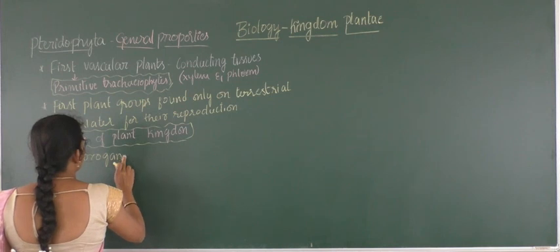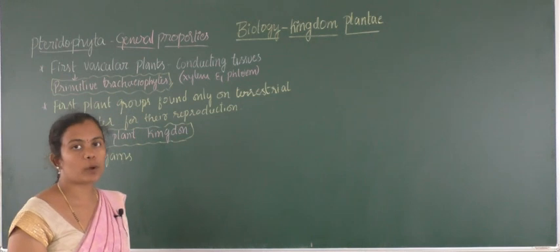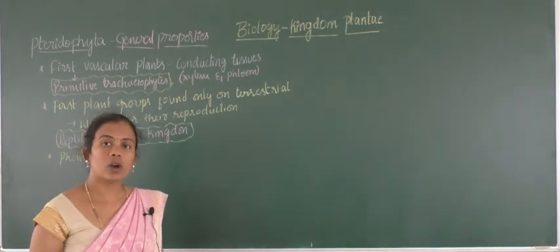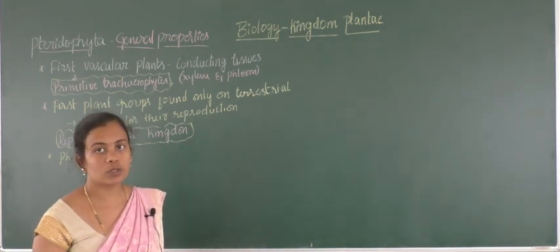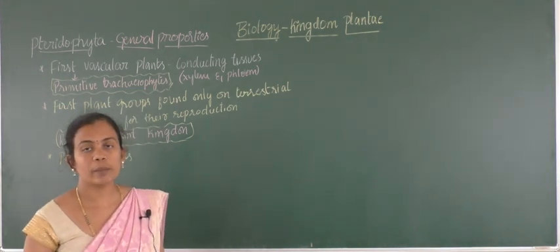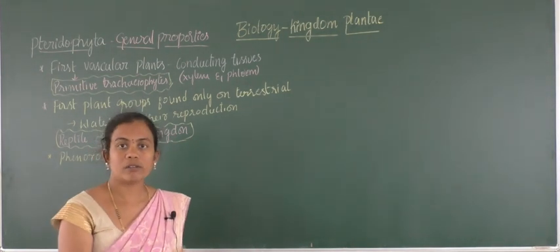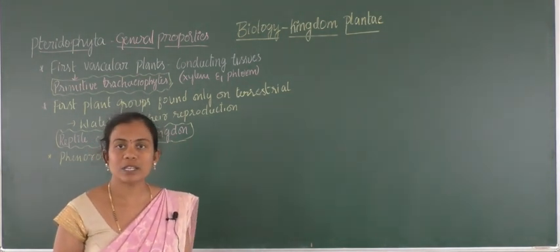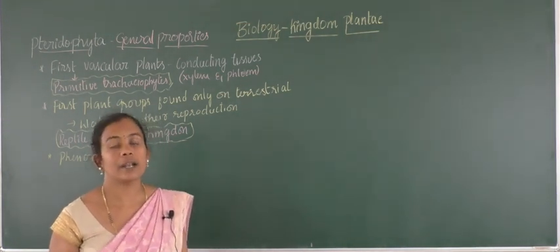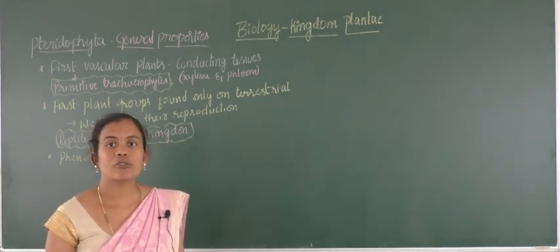We know that the classification is based on the vascular property and also the seed bearing property. In that, the first is seed bearing property: non seed producing organisms and seed producing organisms. Algae and bryophytes cannot produce seeds, and that's why these are said to be cryptogams. And a few groups of organisms which are higher and advanced in nature can produce seeds. So that's why they are called phanerogams.